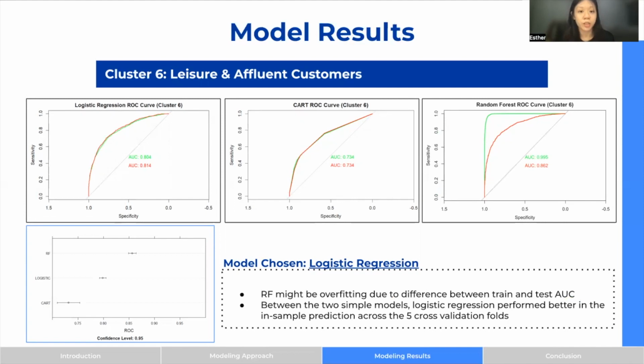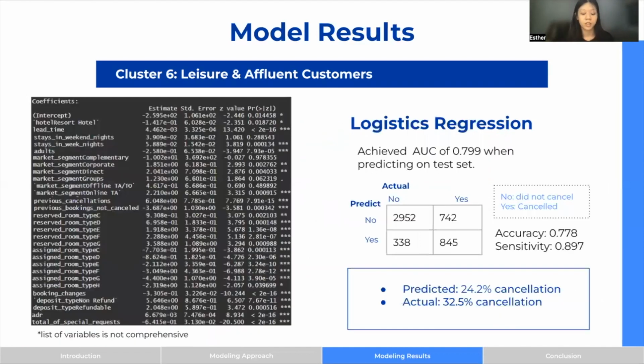Between the two simple models, the CART and the logistic model, we have chosen the logistic model because, as you can see from the in-sample variation based on the 5-fold cross-validation, logistic achieved a much smaller variation as compared to the CART model. This is what we achieved when we ran our model. We got an AUC of 0.799 when predicting on the test set.